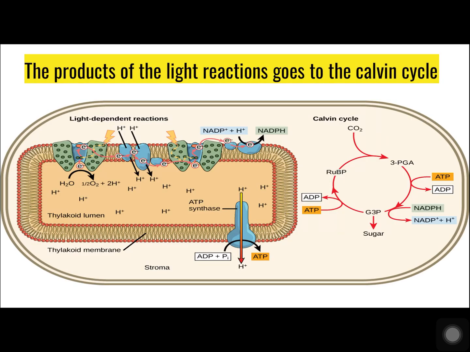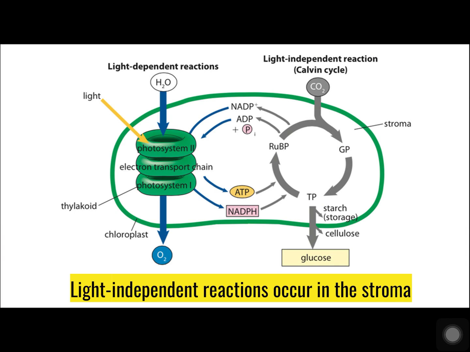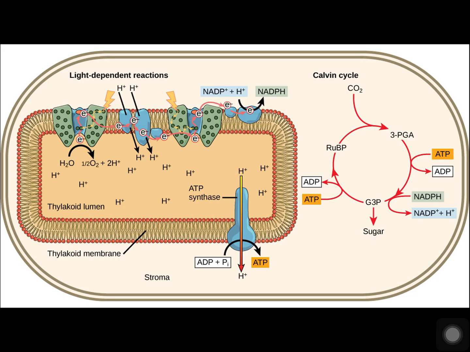The products of the light reactions, which are ATP and NADPH, shall be used in the Calvin cycle or light-independent reactions. The light-independent reactions also occur in the stroma. This is a quick overview of what occurs during photosynthesis. The light reaction is the initial stage of photosynthesis, which traps light energy to produce ATP and NADPH, whereas the light-independent reaction is the second step of photosynthesis, which utilizes the energy from ATP and NADPH to produce glucose.